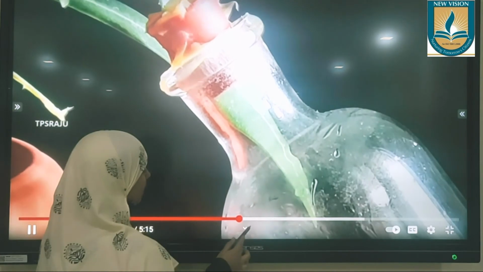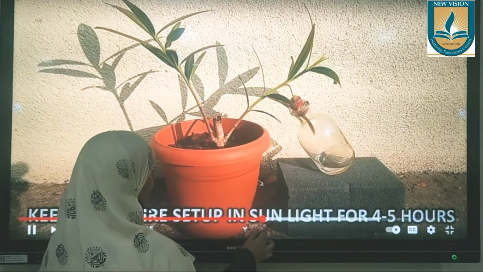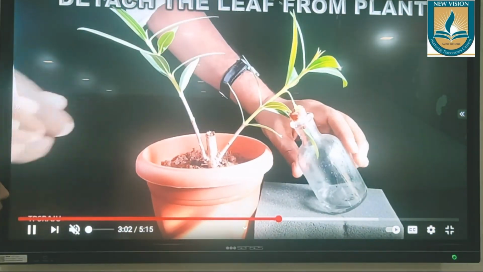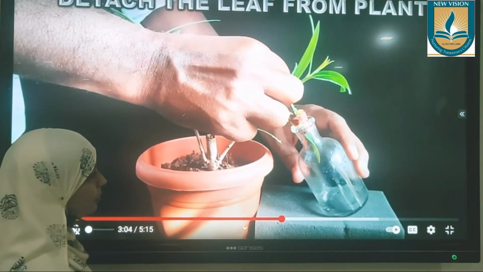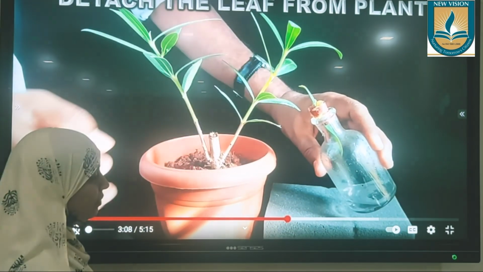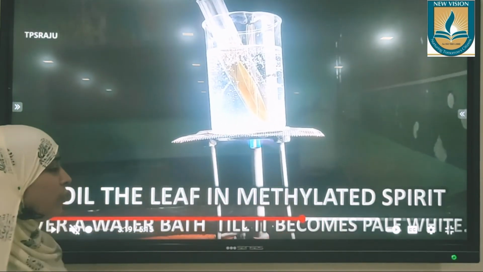This setup should be left in sunlight for a few hours, 4 to 5 hours. We leave it in sunlight. Afterwards, we will detach this leaf from this potted plant and separate the leaf. After the leaf is separated, we should go for the starch test.